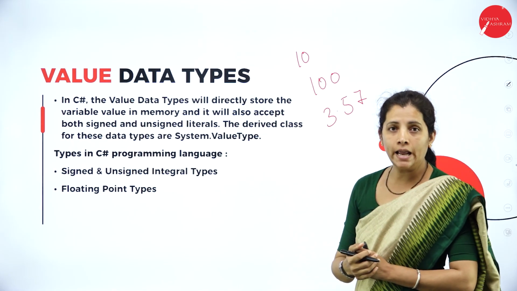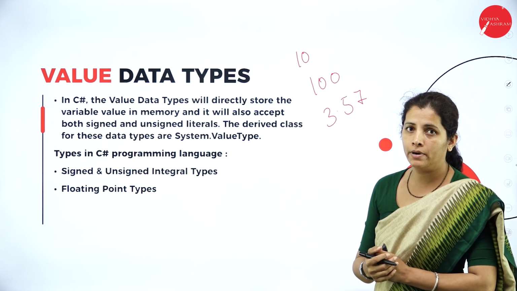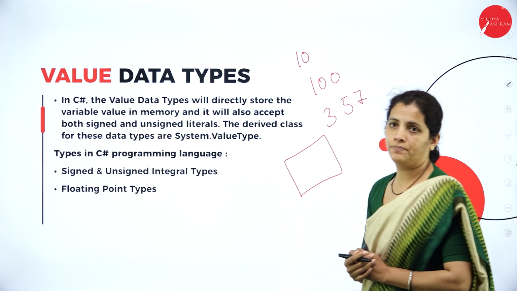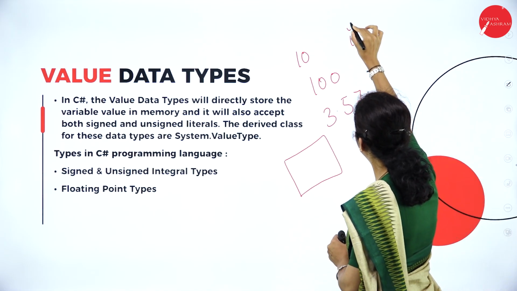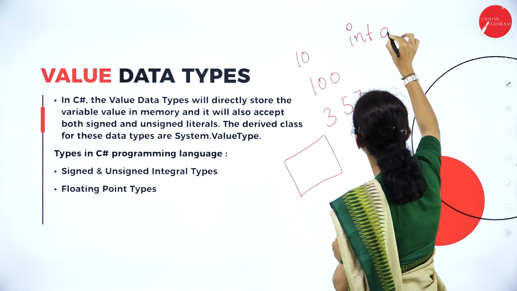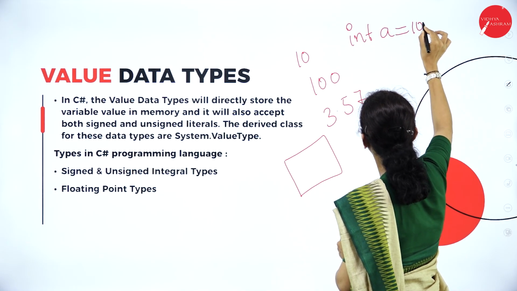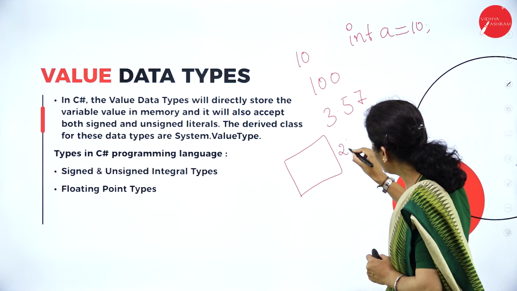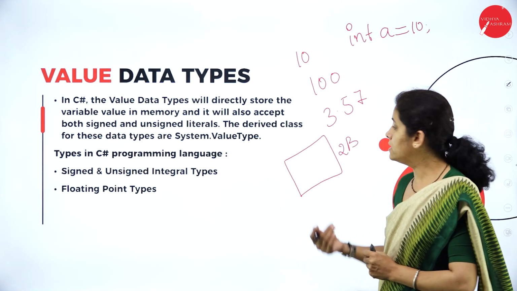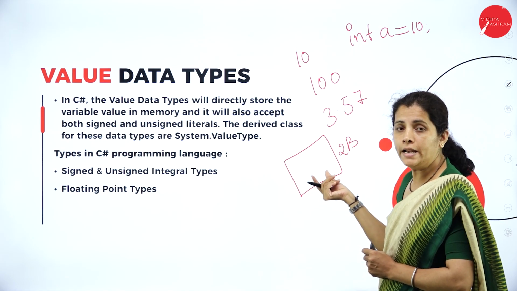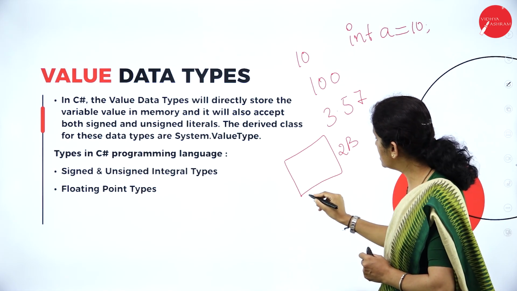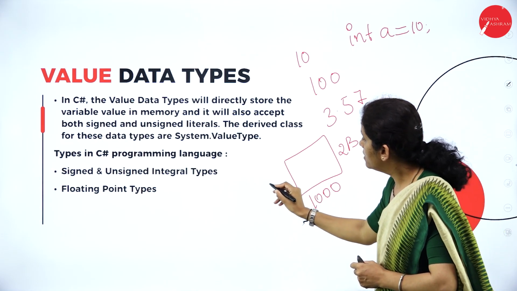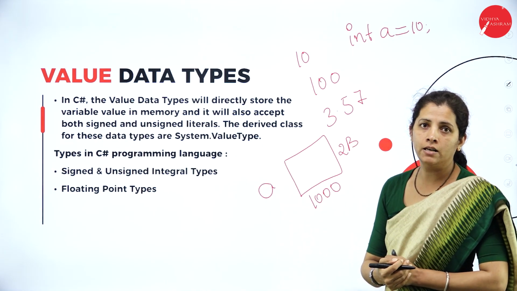Then what is value data type? When I declare any variable, what's going to happen? Compiler is going to allocate the memory location. If I write int a equal to 10, what's the meaning? Compiler is going to allocate 2 bytes of memory, and this memory can be identified by the address, for example say it is 1000, and by the variable name.